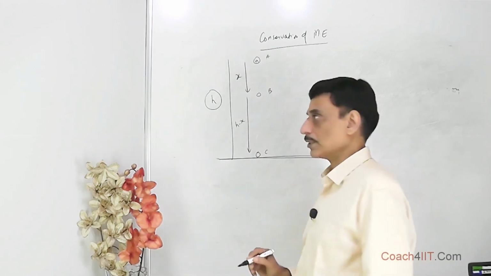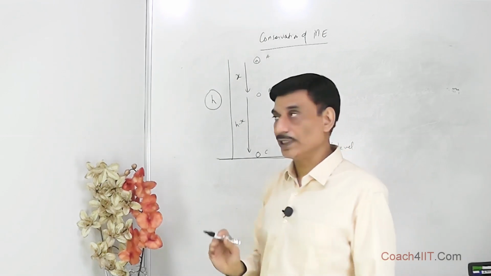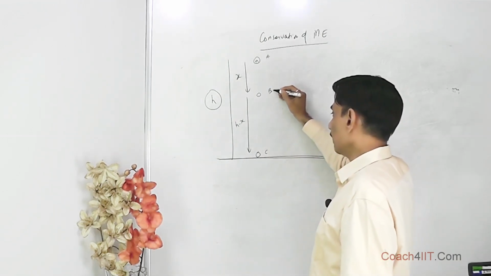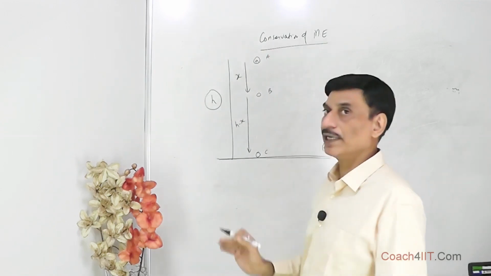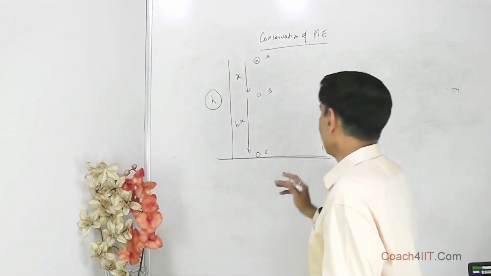Our intention is to find the mechanical energy at position A, position B and position C, and then see whether the mechanical energy at A, B and C remains the same or not. Let's do it.